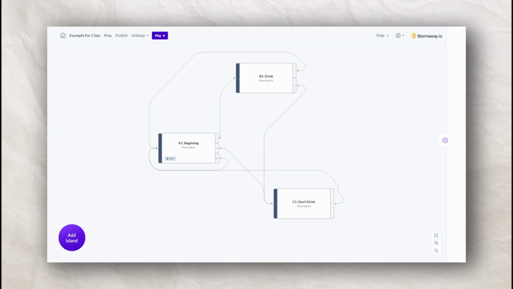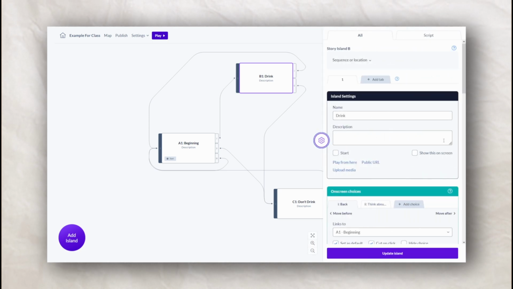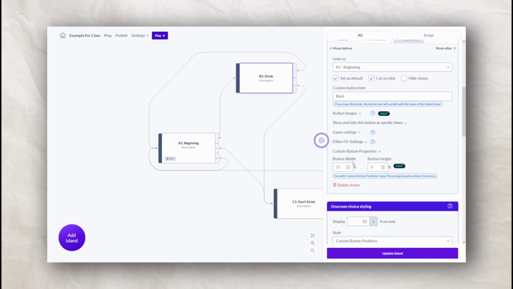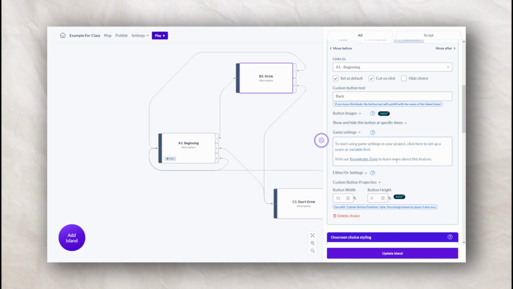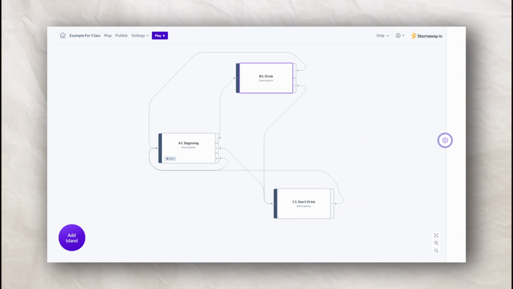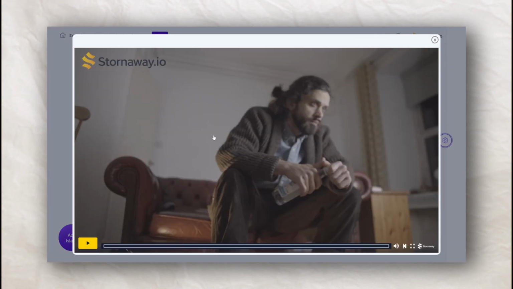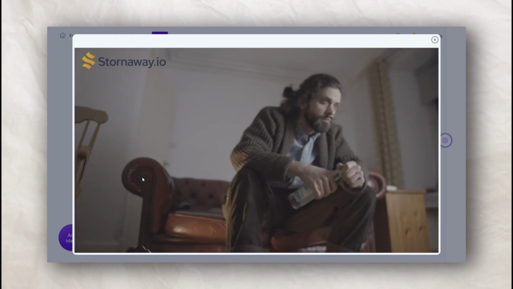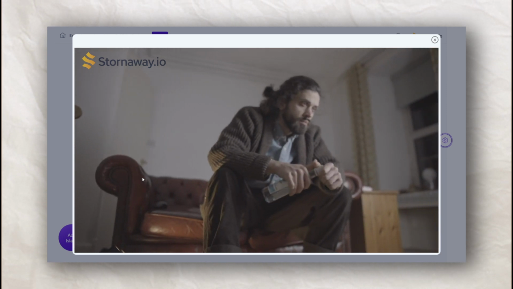Next up, let's talk about Stornaway. It's incredibly easy to use. Nothing's as easy to use as Stornaway. It has got incredibly reliable servers. I have students whose work has been on Stornaway servers for over 3 years. It's incredibly good value for money based on what you get for free, and now the game logic features that are embedded into it make it a very exciting possibility that even challenges some of the game engines that are on this list. On the con side, on the free version, you've got limited story islands available to you.